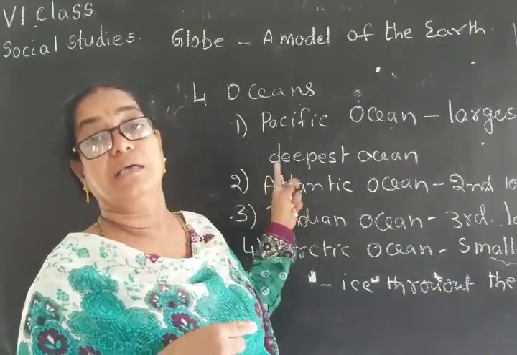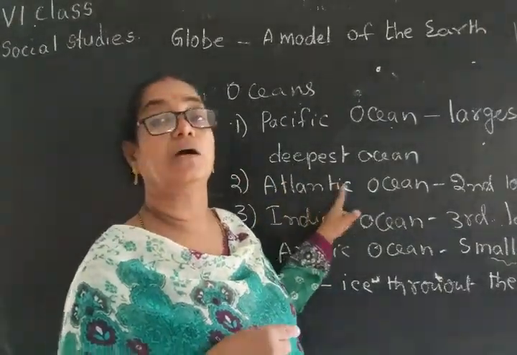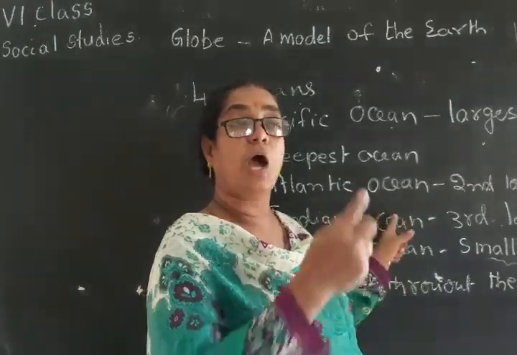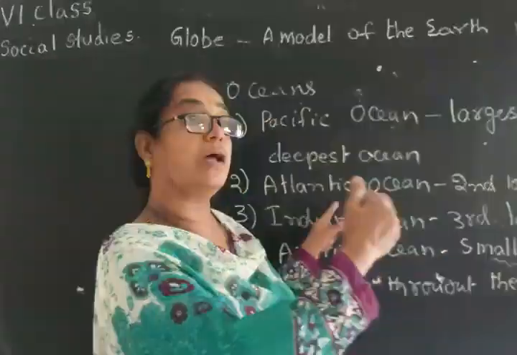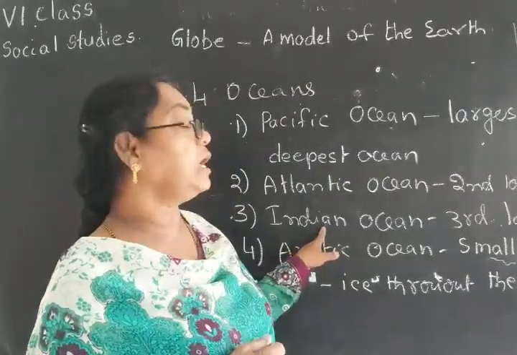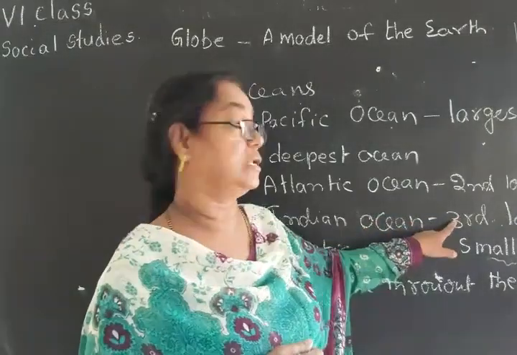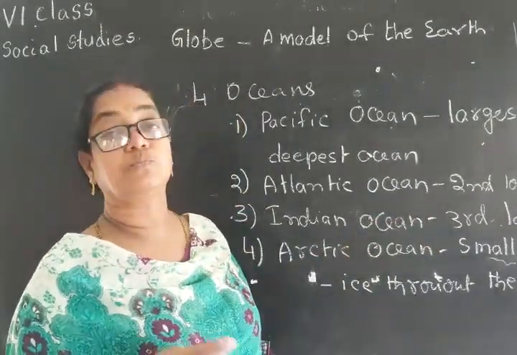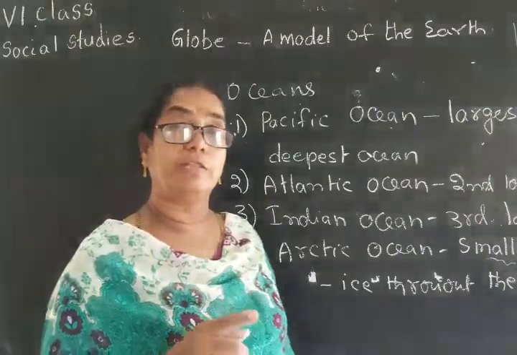Second one is the Atlantic Ocean, the second largest ocean, which divides Europe and Africa from North America and South America. Indian Ocean is the third largest ocean and the Arctic Ocean is the smallest ocean, which is covered with ice all throughout the year.